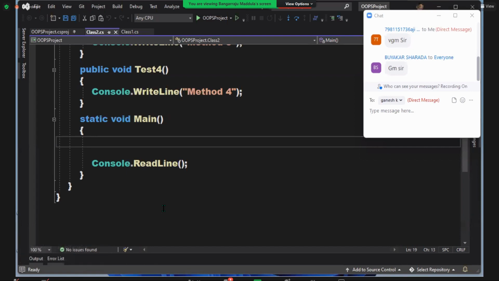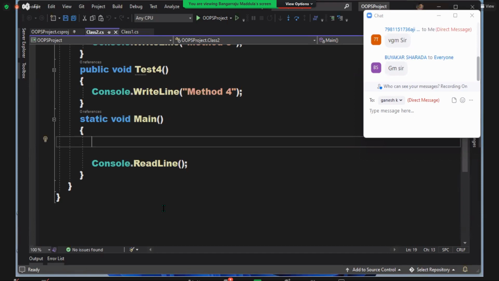Second thing, the reverse is not possible. That's what we discussed. What is it? Child class variables cannot be initialized by parent class instance. Okay, what is the first point? Parent class variables can be initialized by child instance to make it as a reference, and with that you cannot call the child class members.